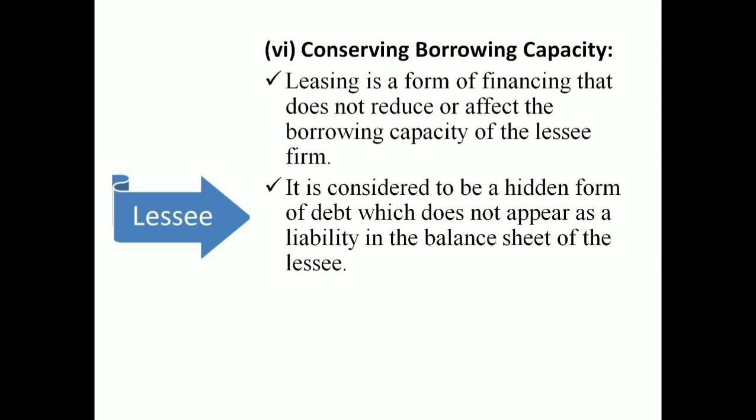So it is considered to be a hidden form of debt. Normally if you have a debt or a liability, it will be there on the liability side of the balance sheet. But this is a hidden form of debt actually, so it will never appear on the liability side of the balance sheet of the lessee.